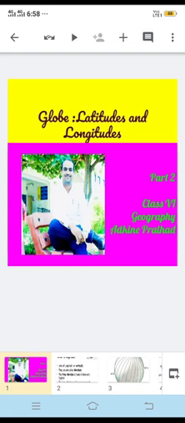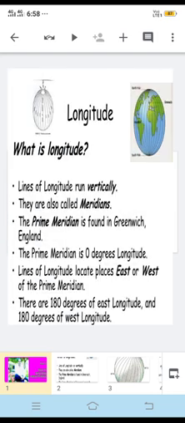Welcome, dear student, to the second part of our geography lesson: globe, latitudes and longitudes. In the past part, we first saw what is meant by globe, and then we saw what is meant by latitudes. Now we'll continue the same discussion about longitudes. Here we'll be discussing what is meant by longitudes.